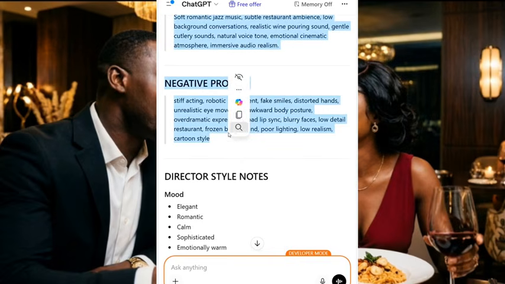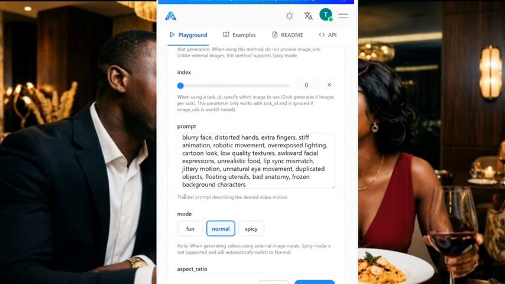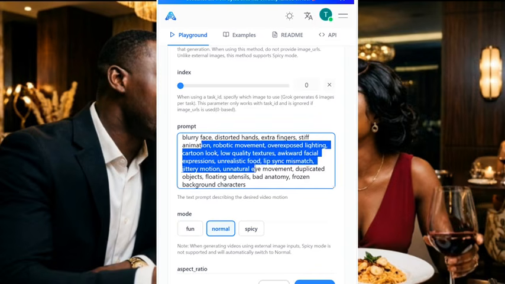And to this place. And I'm going to click on copy. After copying, I'll go back to the AI tool again. After going back to the AI tool, I've downloaded the first one. All I just need to do is replace this prompt, and I will use the same image. So I'll just replace this prompt here.